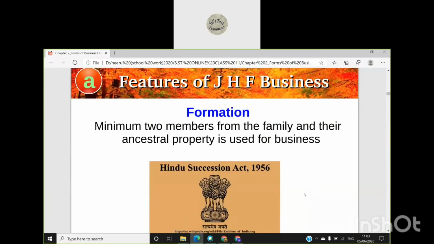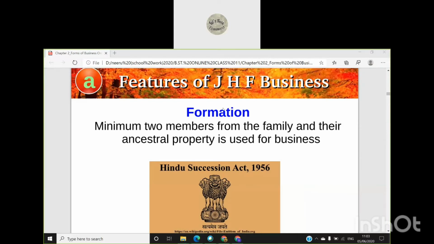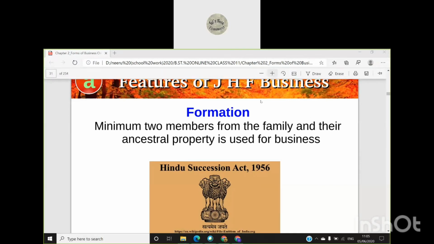Now, coming to the features of joint Hindu family business. In short, you can write JHF. Once you write joint Hindu family business, in brackets you will write JHF. Features of joint Hindu family business.